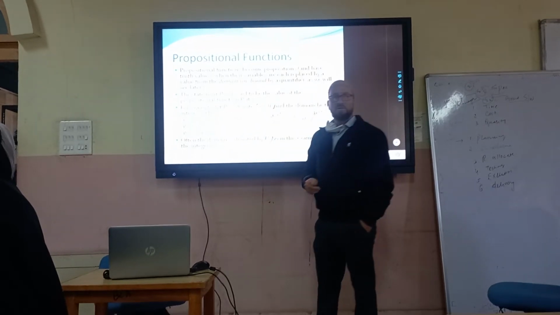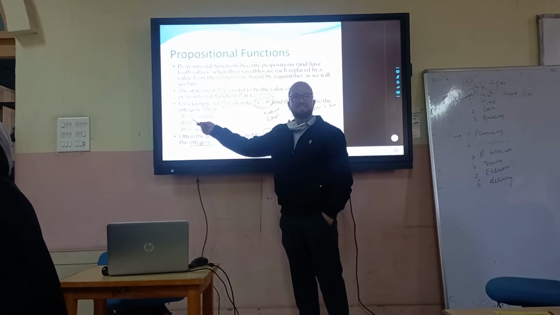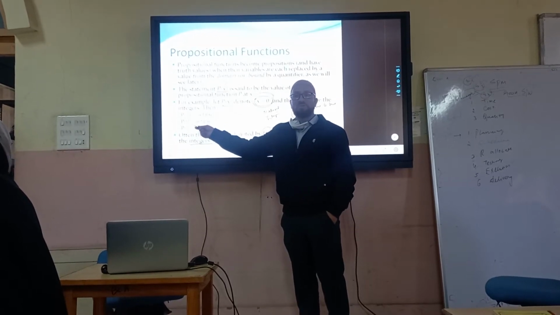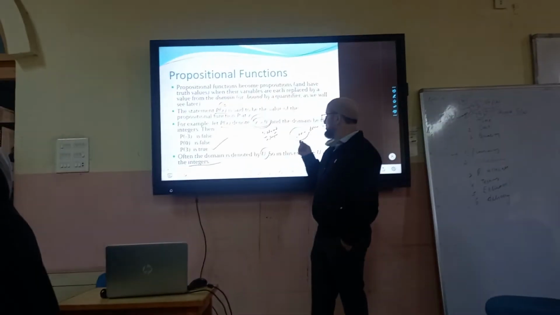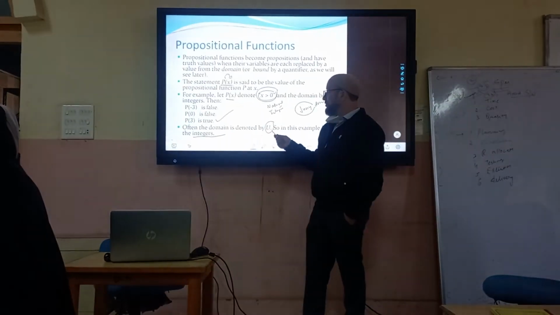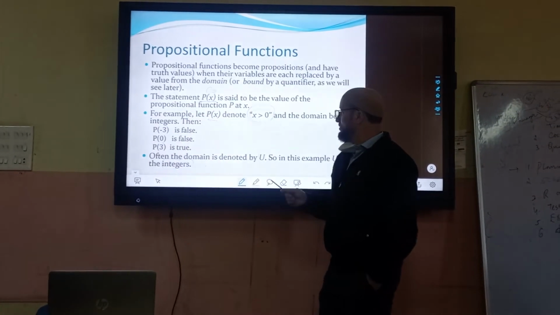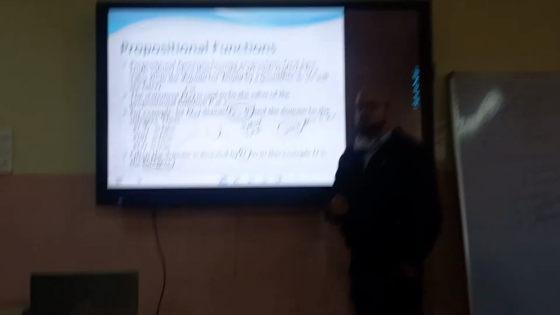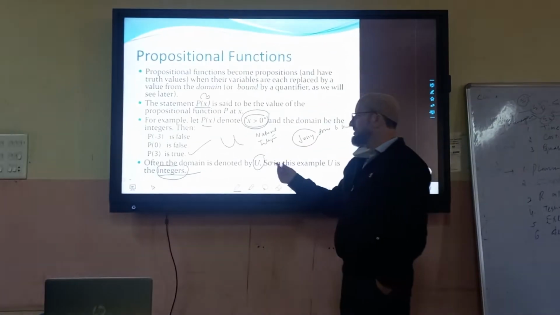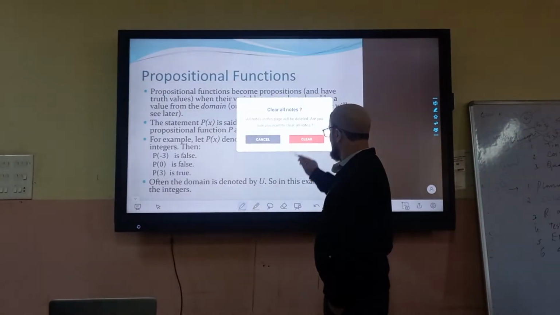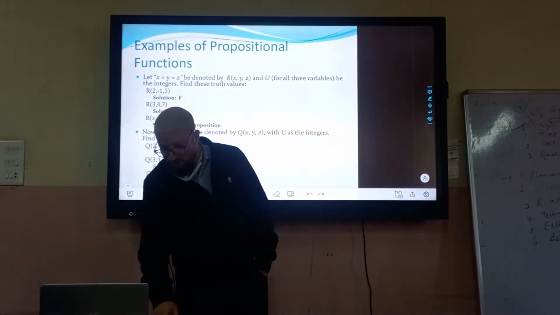Otherwise, x is taking minus 3 also. x is taking 0. So it is taking the value from the domain, it is taking the value from the integers. So therefore the domain is what? Integers, shown by U. U is the universe of discourse or domain. Do you understand? So it is taking all the values, but depending upon the values, it can be true or false.